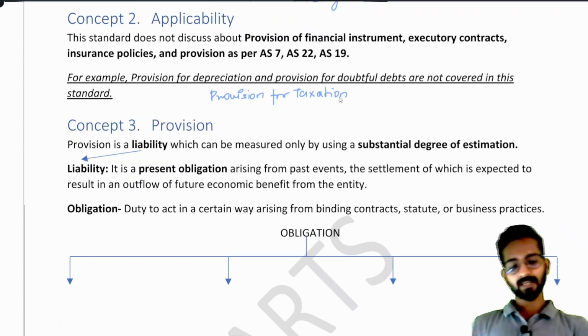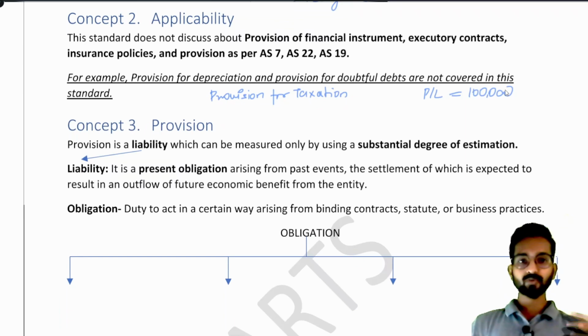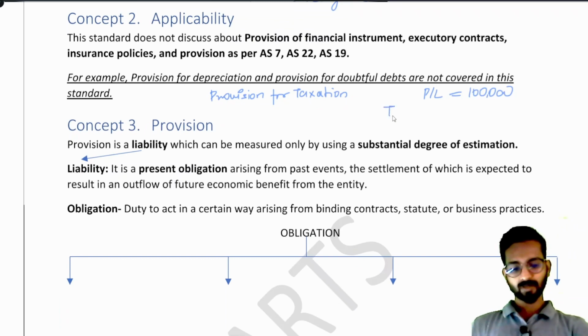Suppose a company has 1 lakh rupees in its profit and loss account. Okay, 1 lakh rupees in profit and loss account. Now company knows that this is 31st March, I have 1 lakh rupees in my profit and loss account. Within coming 2 to 3 months, the company is supposed to pay tax of, let's say, 15,000 rupees. Okay, so company knows that tax payable will be around 15,000 rupees.